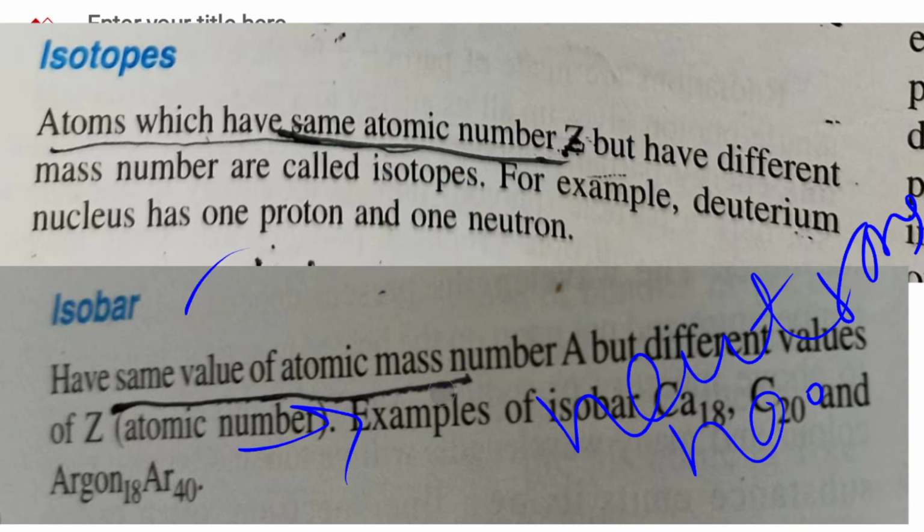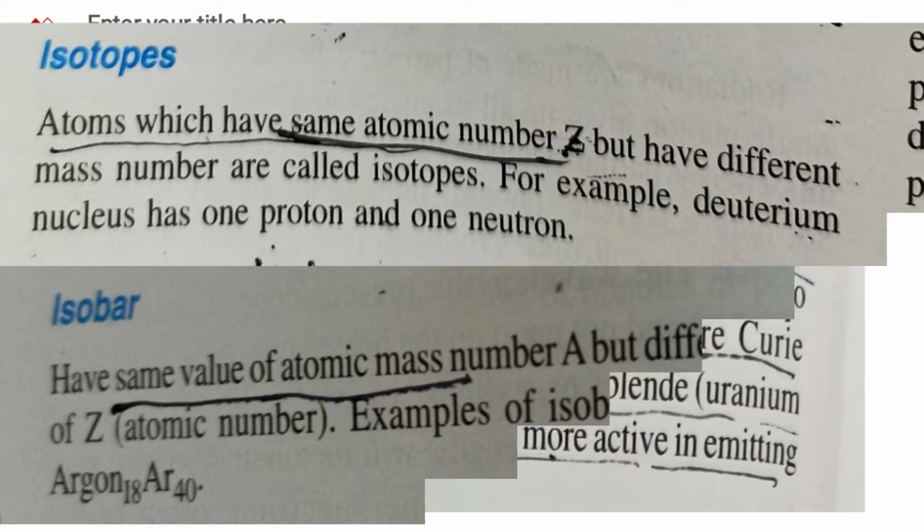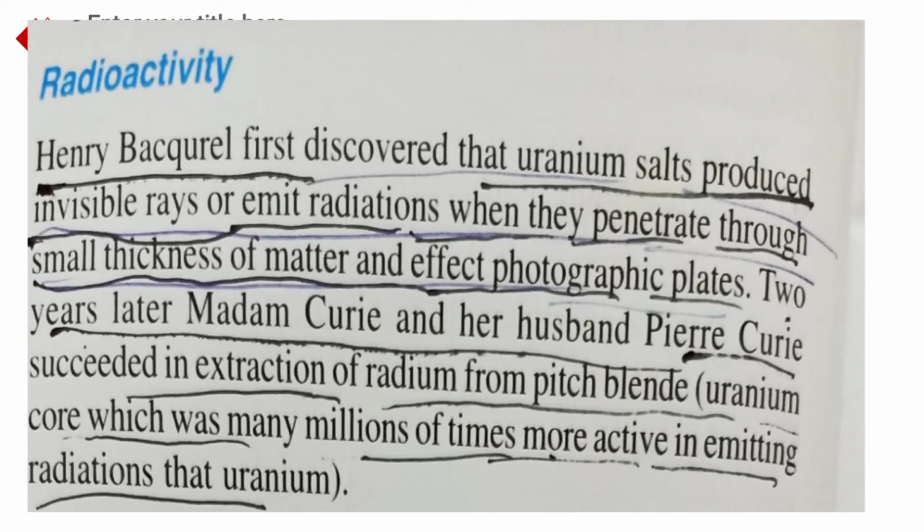Okay, so now let's move to the next topic, and the next topic is radioactivity. The term radioactivity was first discovered by Henry Becquerel.